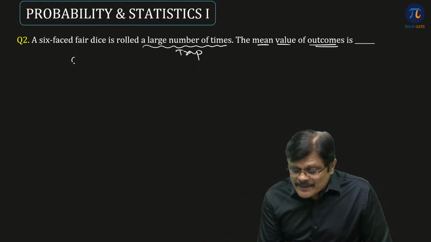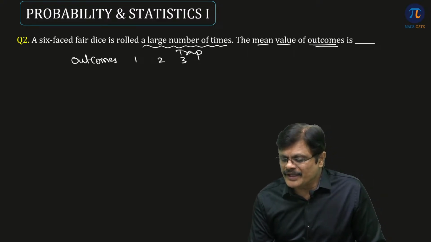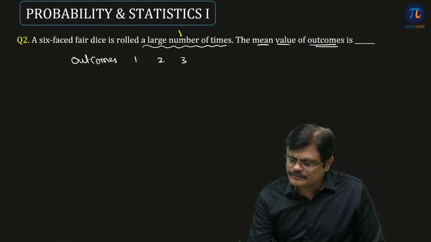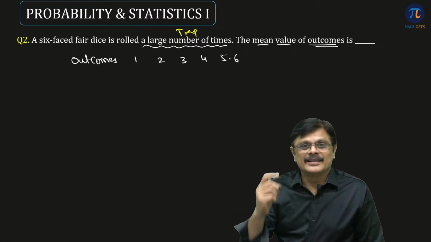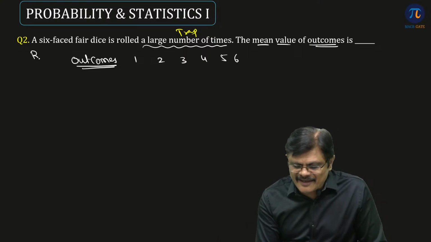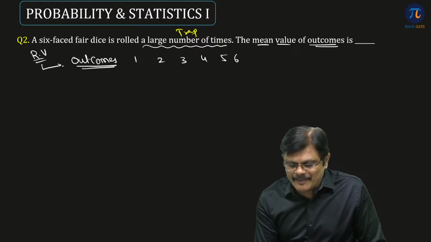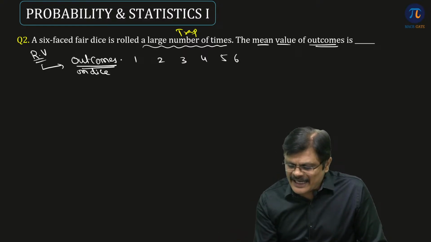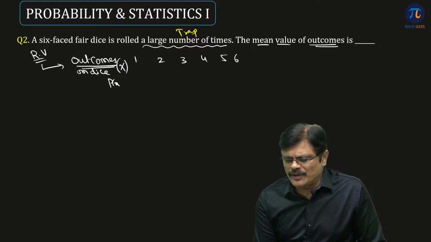So what are the outcomes? What are the outcomes, sir? 1, 2, 3, 4, 5 and 6. So we need to find the mean value of the outcomes, and this is the random variable. So I define my random variable as outcome on the die. What is my random variable, sir? I define my random variable as outcome on dice. So that is 1, 2, 3, 4, 5, 6. So this is my random variable x. So x takes values 1, 2, 3, 4, 5, 6. And you just need to find probability of x.